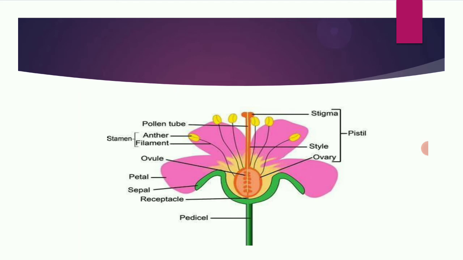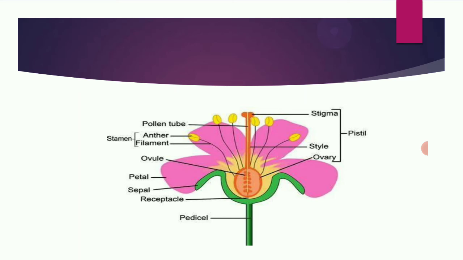So this is a hibiscus flower. A flower having both stamen and pistil is called a bisexual flower, also called a complete flower. Some examples of bisexual flowers are hibiscus and wild rose.